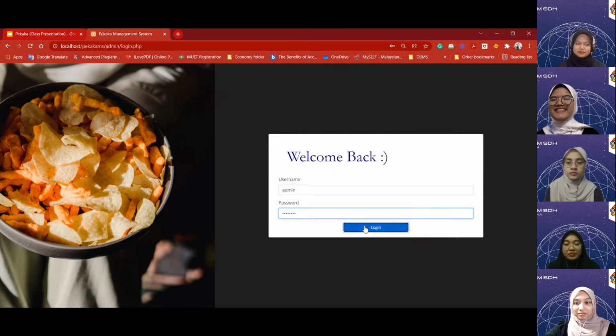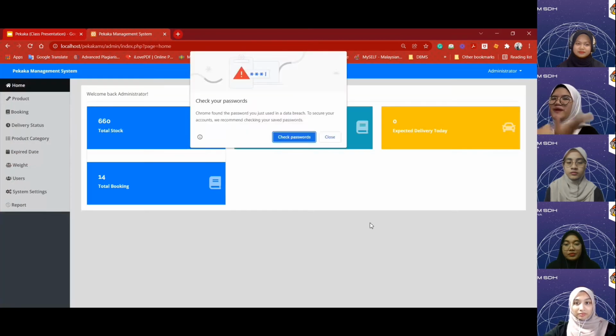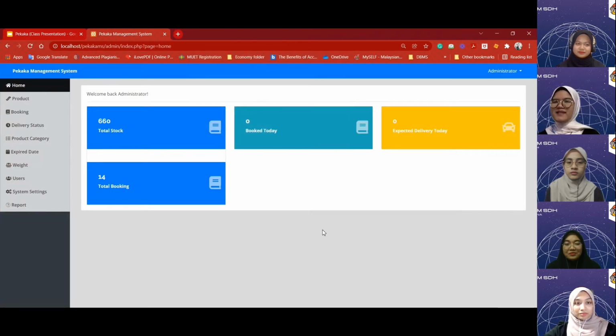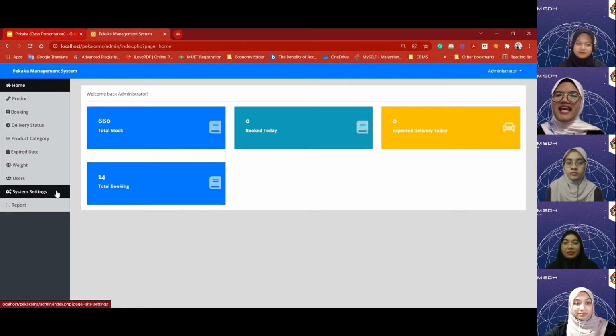All right, login. So welcome to the Admin Pekaka Management System Dashboard. As you can see on your left sidebar, there are 10 items that you should see. The first is home, product, booking, delivery status, product category, expired date, weight, user, system setting, and report.